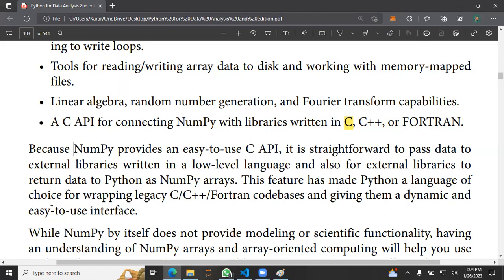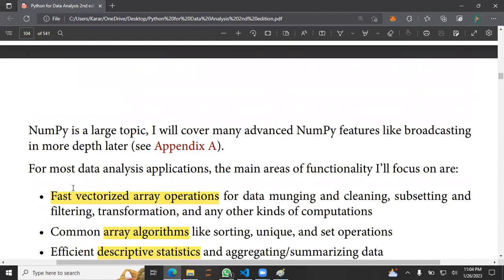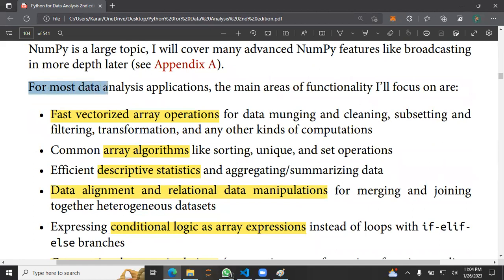And what's next? Tool for wrapping legacy code, and then just leave it. While NumPy by itself does not provide modeling or scientific functionality, having an understanding of NumPy arrays and array-oriented computing will help you use other tools. Okay, pandas. For data analysis applications, the main areas of functionality I'll focus on. Okay, that's what they're talking about.